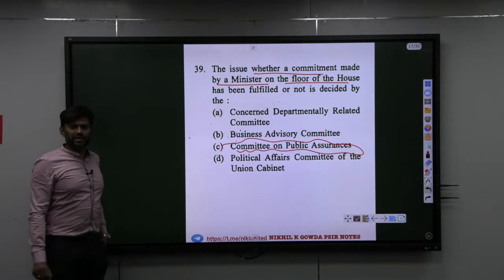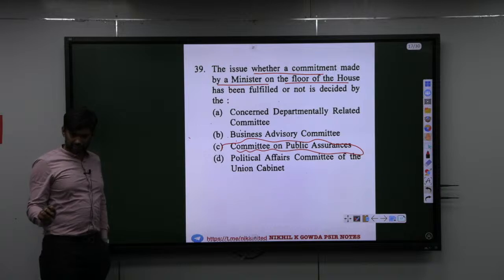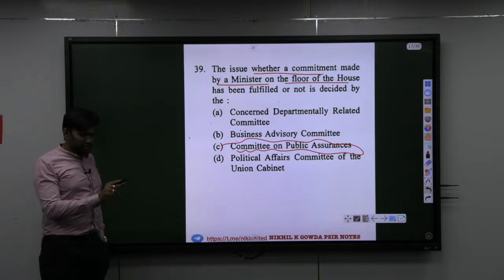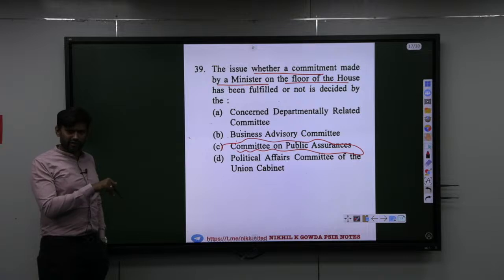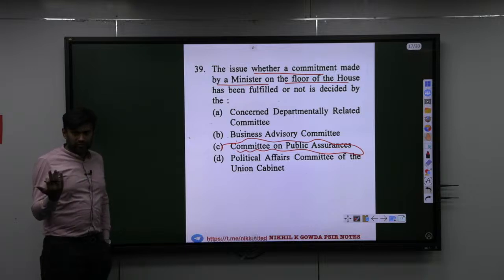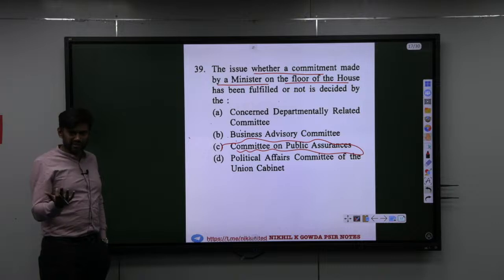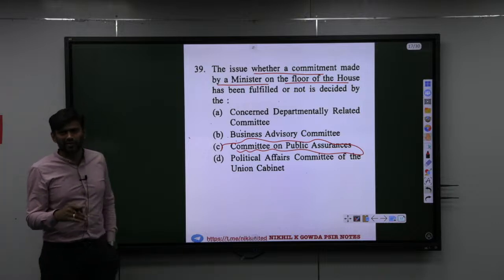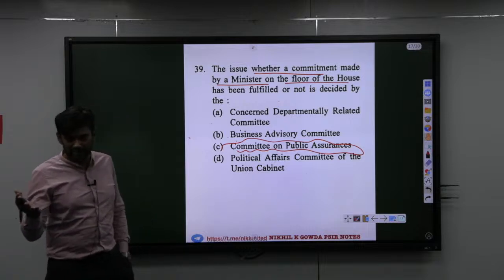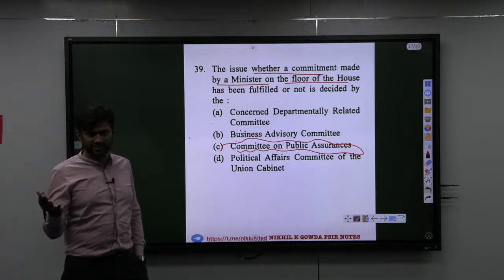Committee on Public Assurance. There are 2 ways of answering this question. One, you have read about it, you will know. You have not read all the committees, but light the bulb in your head, meaning you are going to use your common sense. That's why I told you, UPSC is not an exam cleared only by rote learning people. Rote learners don't clear this exam.